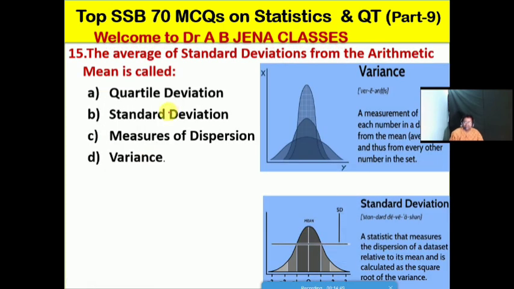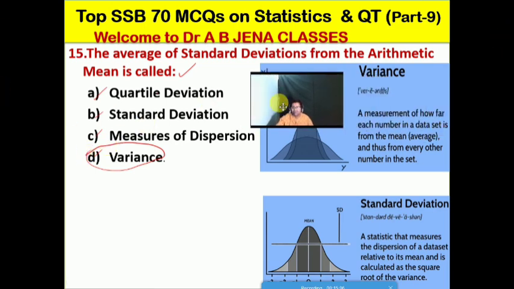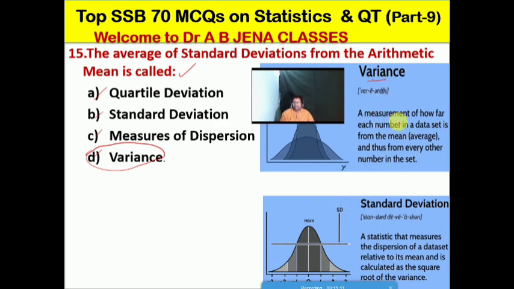So next one हम देखेंगे the average of standard deviation from the arithmetic mean is called, हम क्या बोलेंगे, whether A it's quartile deviation, B it's the standard deviation, C it's the measure of dispersion, D it's, no doubt friends, the variance. So D is the right option for this MCQ. आइए हम चर्चा करें what is the meaning of variance. Variance मतलब that is the measurement of how far each number in a data set is from the mean, मतलब so it's average. So arithmetic mean is also known as mean, or it's also called the average, and thus from every other number in the set. That is the meaning of